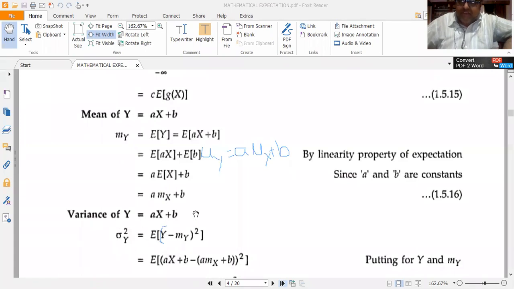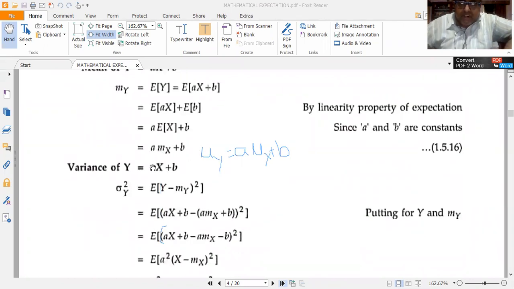So the variance of y, where y is equal to ax plus b. Now define the variance expression for y. So I have sigma y squared is equal to the expected value of y minus mu y the whole squared. The result would be the same. This is by the definition of variance for the random variable y.